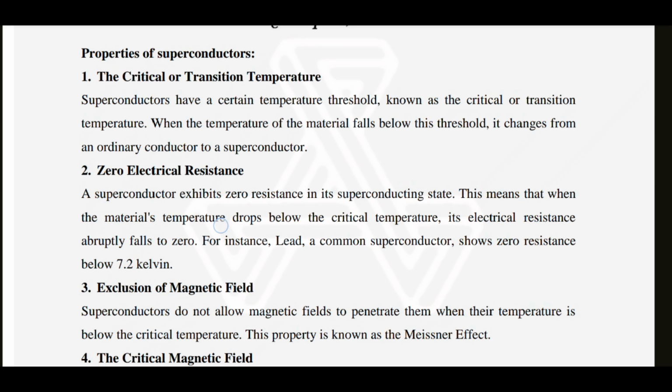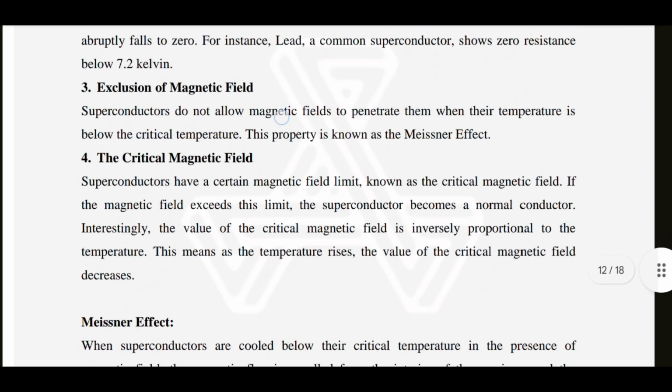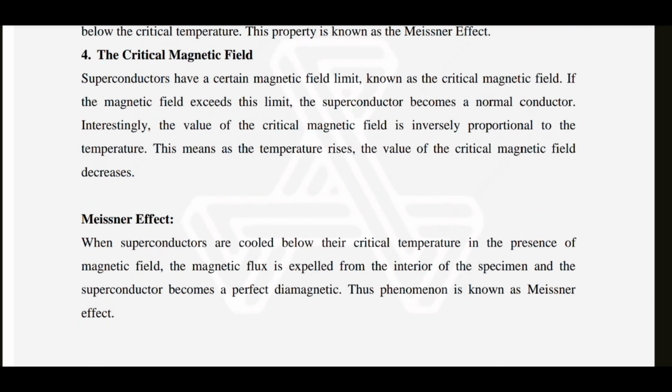Exclusion of magnetic field. Superconductors do not allow magnetic fields to penetrate them when their temperature is below the critical temperature. This property is known as the Meissner effect. The critical magnetic field. Superconductors have a certain magnetic field limit known as the critical magnetic field. If the magnetic field exceeds the limit, the superconductor becomes a normal conductor. Interestingly, the value of the critical magnetic field is inversely proportional to the temperature. This means as the temperature rises, the value of the critical magnetic field will decrease.